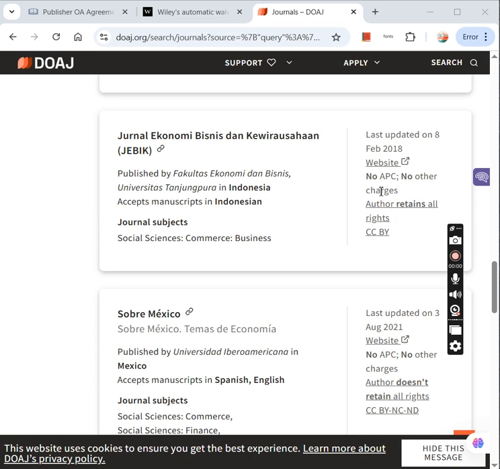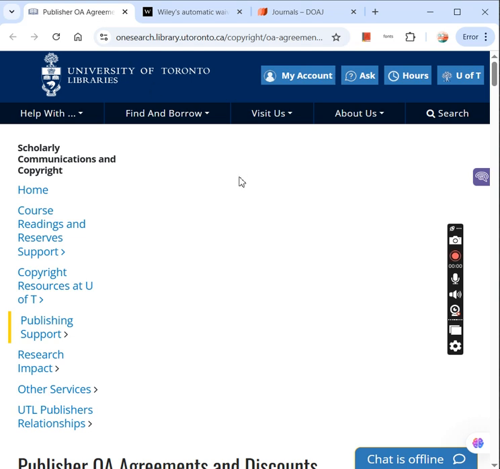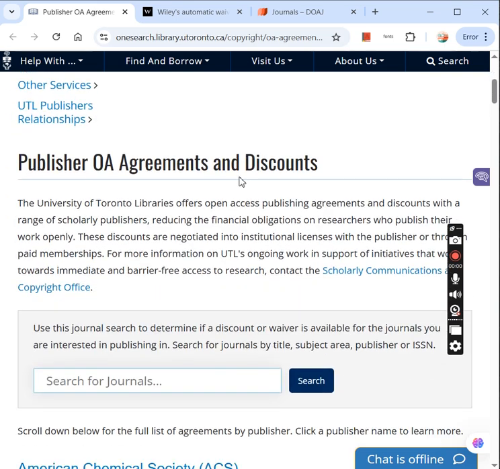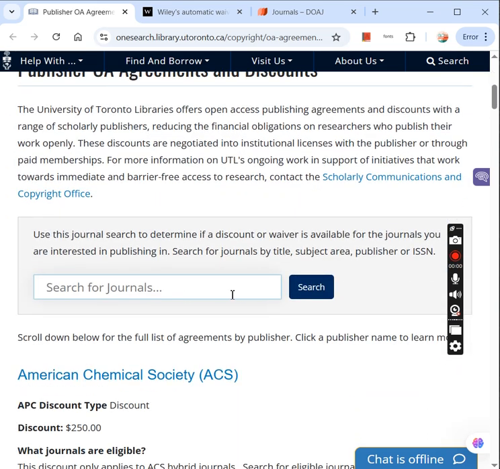Now, you also know that some big universities, such as the University of Toronto, give 100% waivers to publishers. For example, this is an agreement of the University of Toronto, so we can always check for the journals.